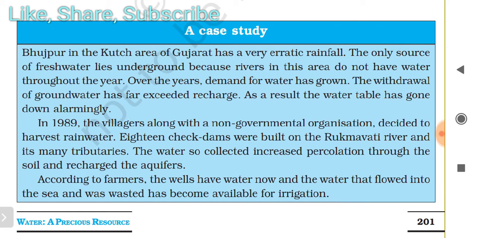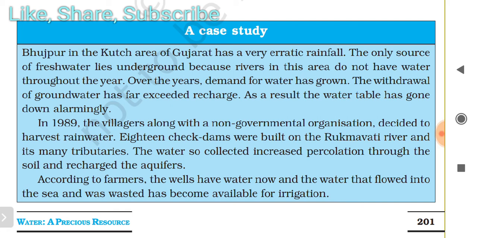In 1989, the villagers, along with a non-governmental organization or NGO, decided to harvest rainwater. 18 check dams were built on the Rukma river and its many tributaries. The water so collected increased percolation through the soil and recharged the aquifers.